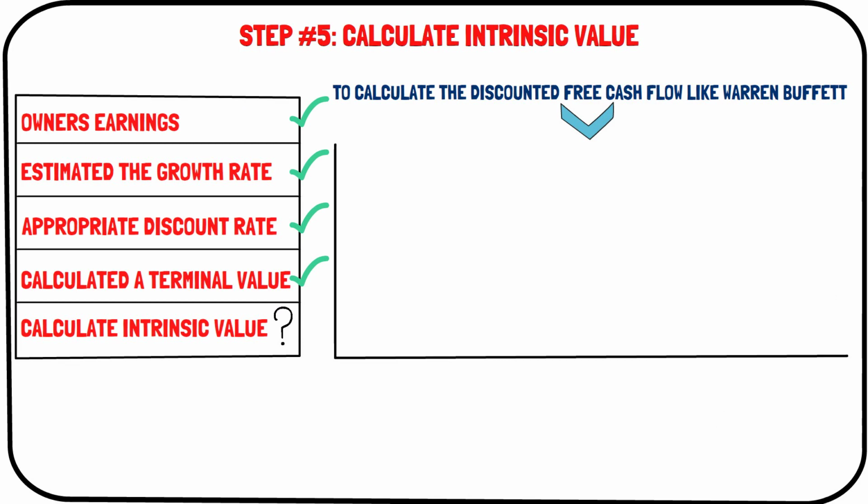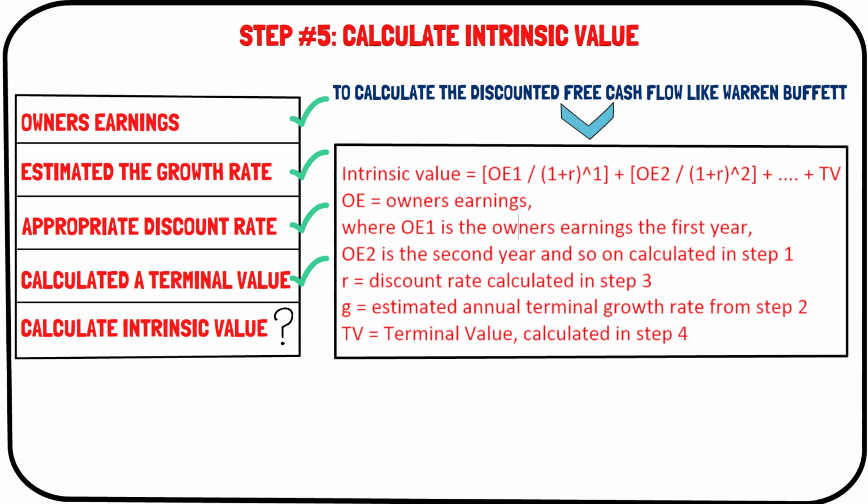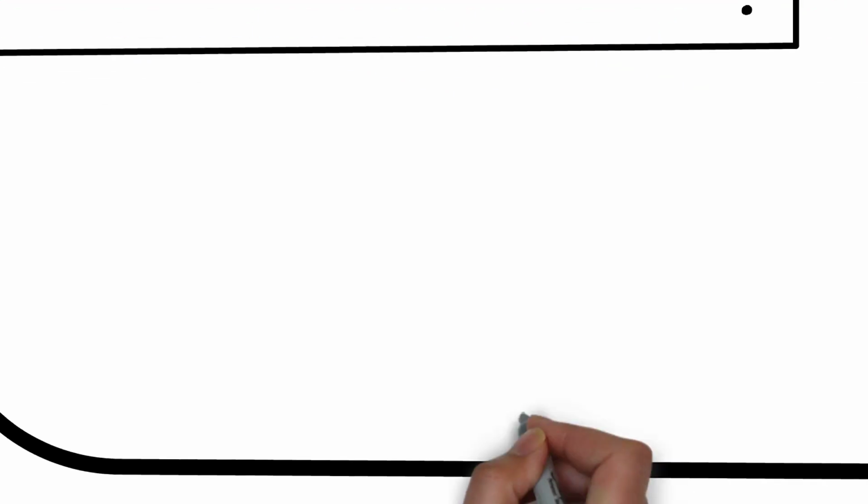In this formula, we'll calculate the owner's earnings from each year and use the discount factor to figure out how much that earnings are worth today. In the end, we'll add the terminal value, or 0 if you choose to assign that as the terminal value. This calculation will give you an estimate of the intrinsic value of the company.